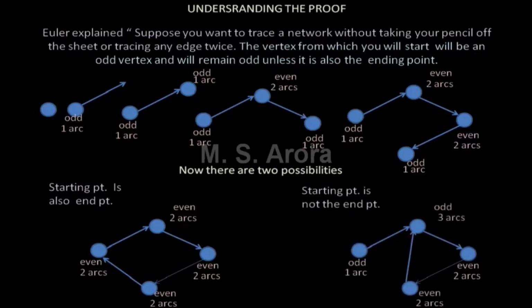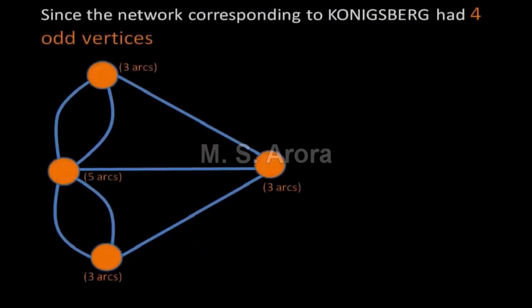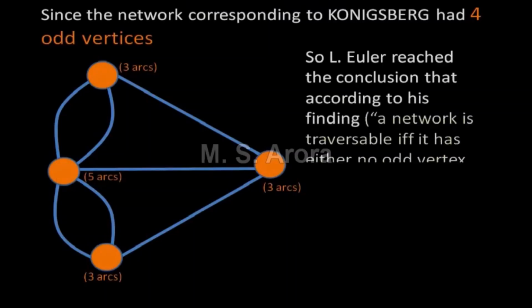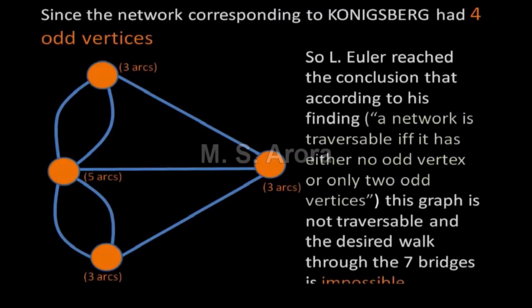Since the network corresponding to Konigsberg had 4 odd vertices, hence Euler proved mathematically that the graph is not traversable and desired walk is not possible.